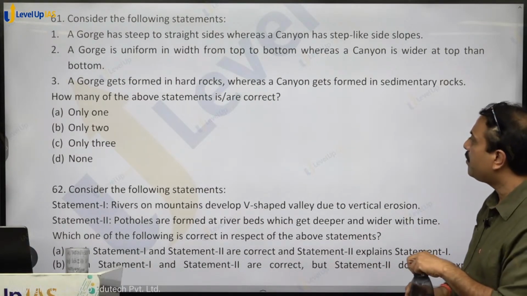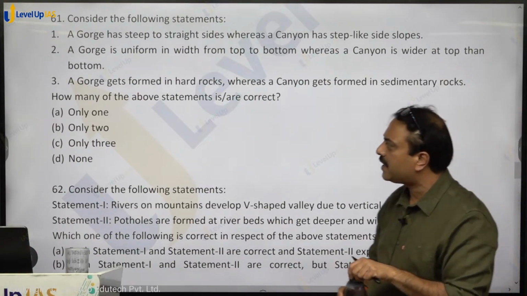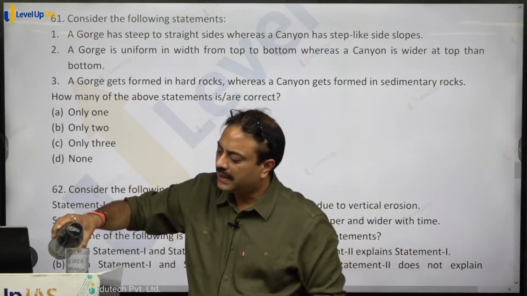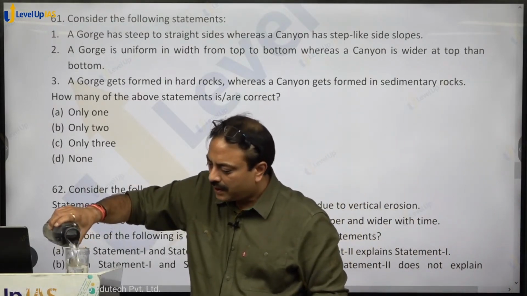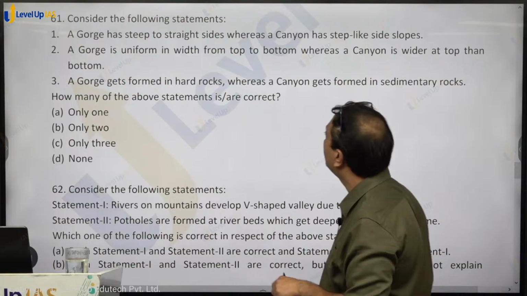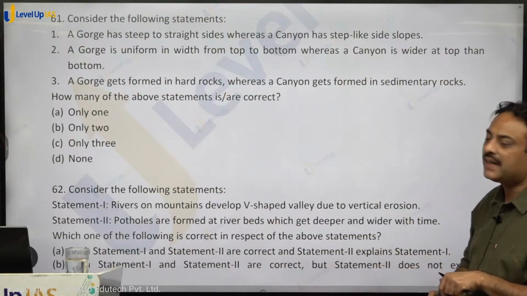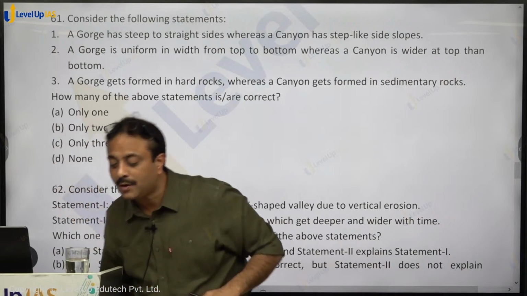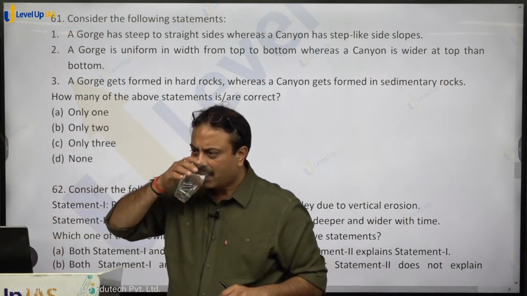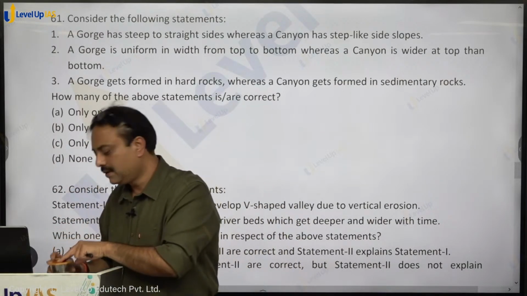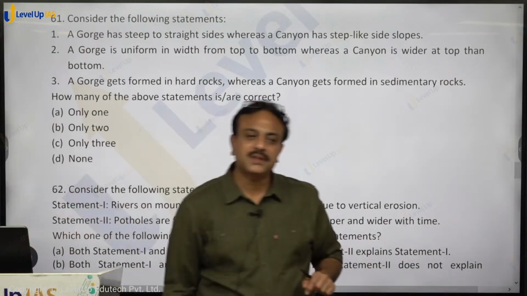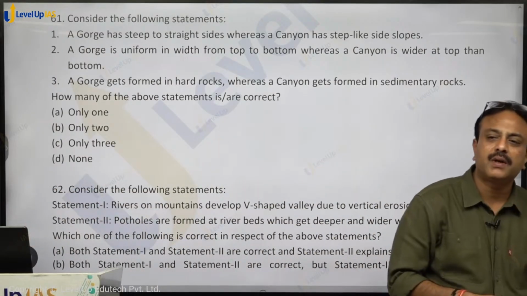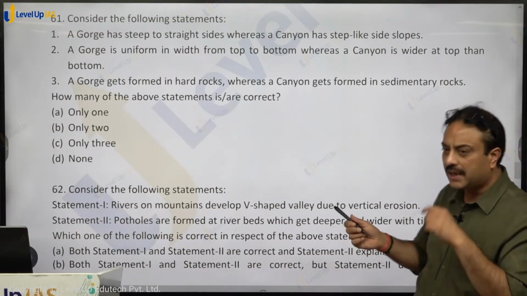A gorge is uniform in width from top to bottom, whereas canyon is wider at top. Correct, 100% correct. A gorge is formed on hard rocks, whereas canyon gets formed in sedimentary rocks. Correct or not? 100% correct.